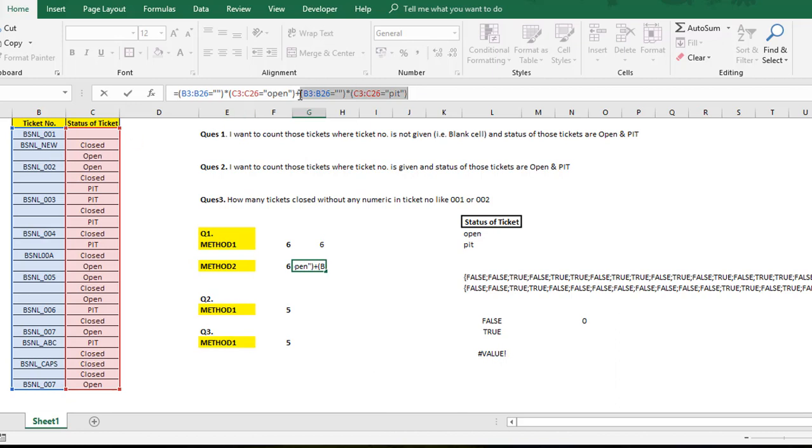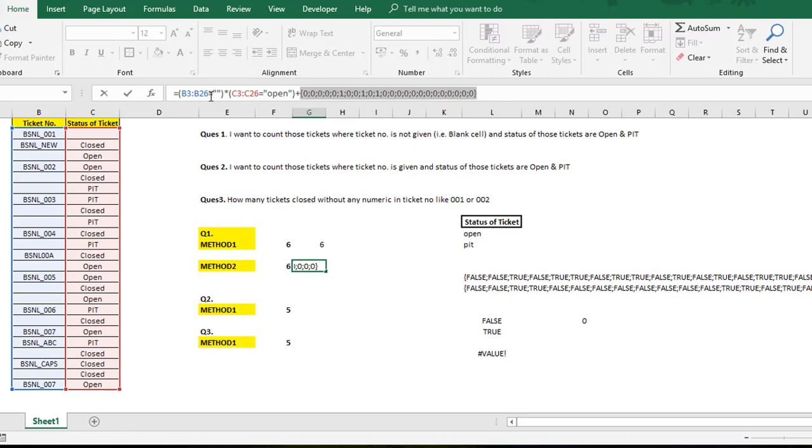So finally you have got some numbers from here. For example, if I go and press F9, this is the array. Now this is say 1 1 1, so you can quickly check: 1 2 3 4 5 6. Go to the 6th position. Look, this is the 6th position, this is blank, and at the same time this is PIT. That's why you see 1 here, right?